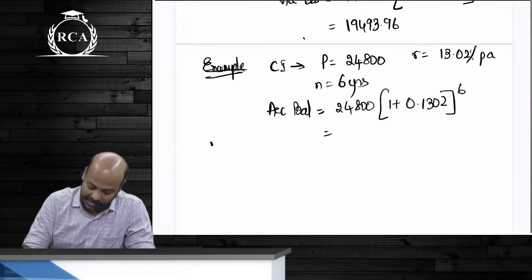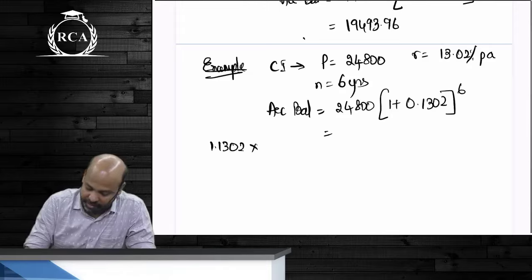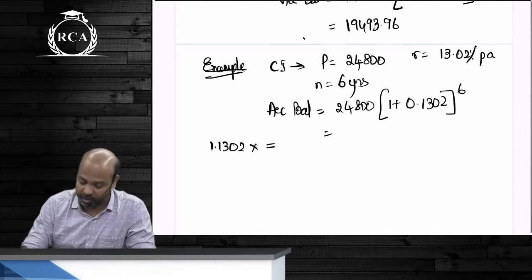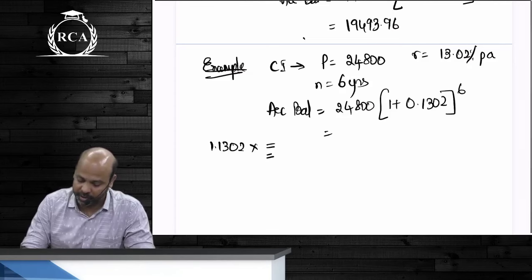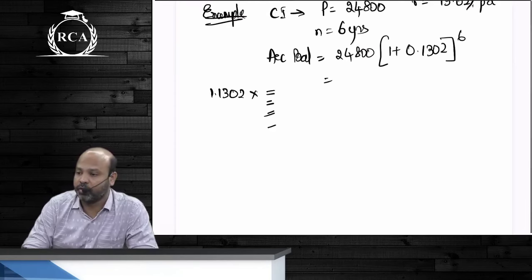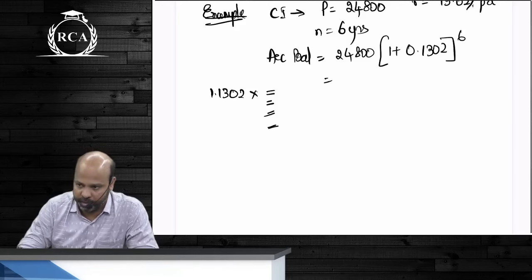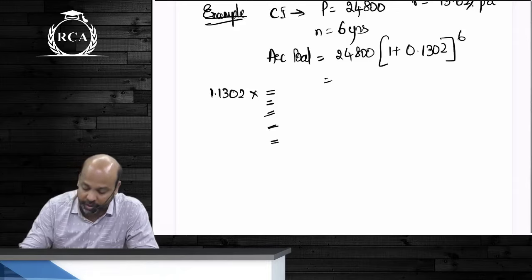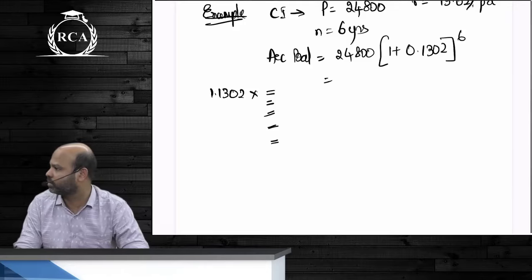1.1302 on the calculator, beta. When you press into and equal to for the first time, you'll get the square of the number. When you press equal to again, you'll get the cube. Press equal to again, you get power 4. Again, power 5. Again, power 6.